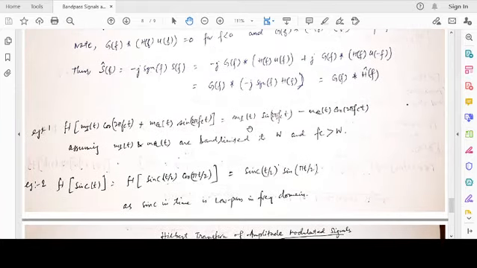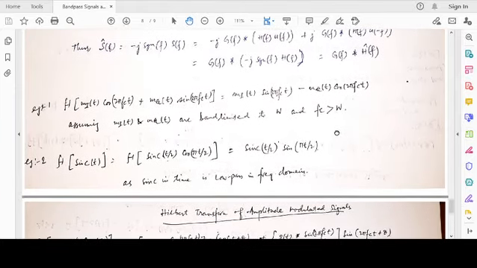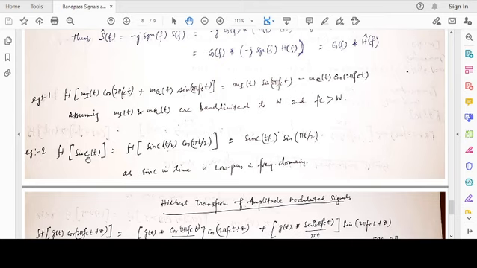Okay, good. Another very important function is the sinc function. sinc t, which is sine pi t divided by pi t. At t tends to 0, it is 1. Thereafter, it decreases.